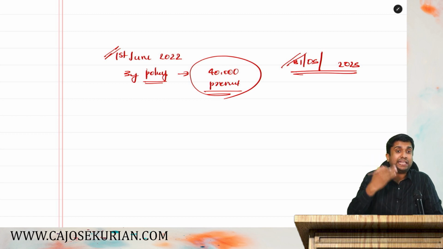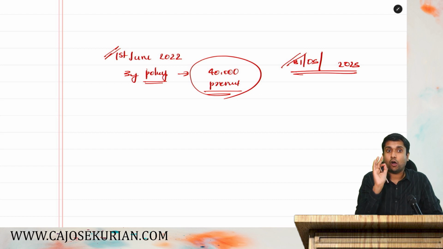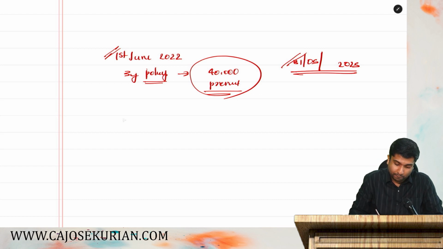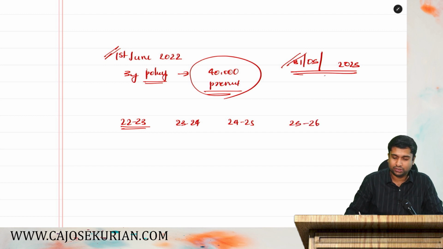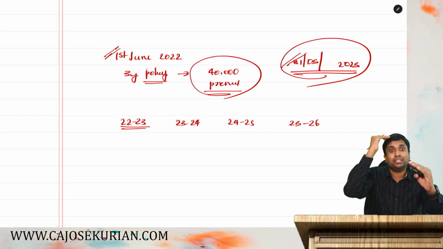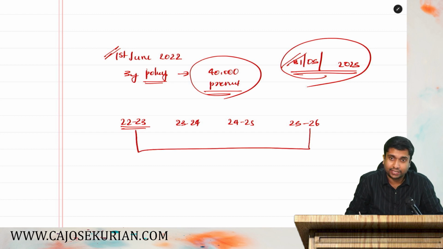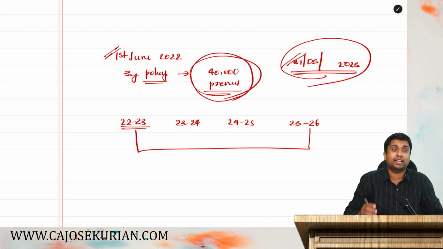How many previous years are involved in this period? Don't say 3. How many previous years are involved? PY 22-23 is there. PY 23-24 is there. PY 24-25 is there. And PY 25-26 is there, because it ends with 31st May 2025. That May comes in the 25-26 bracket. How many years are there? 4 years are there. So this premium has to be divided by 4, not by 3.